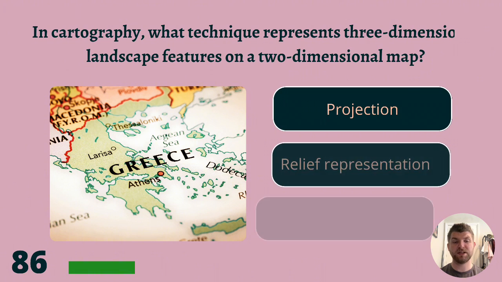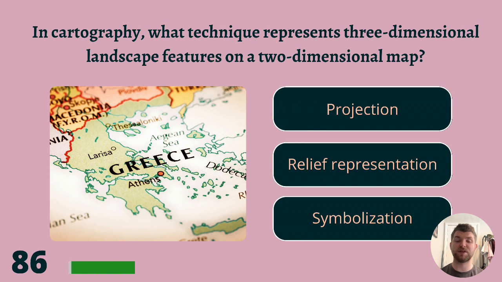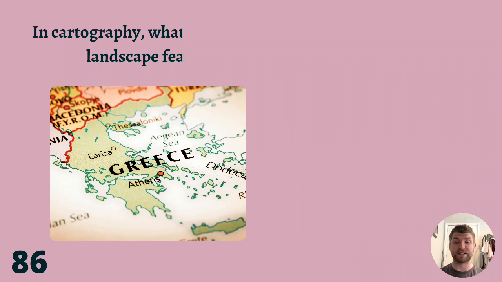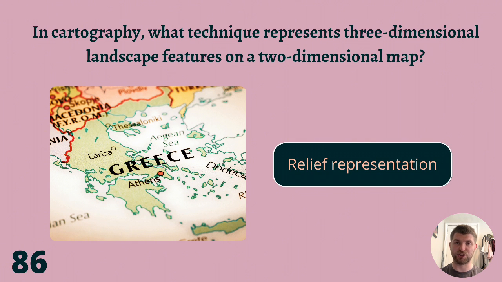86. In cartography, what technique represents three-dimensional landscape features on a two-dimensional map? Projection, relief representation, or symbolization? The correct answer is relief representation.